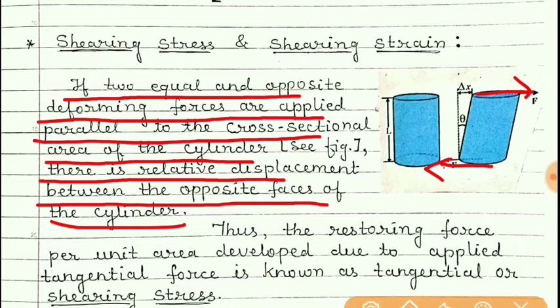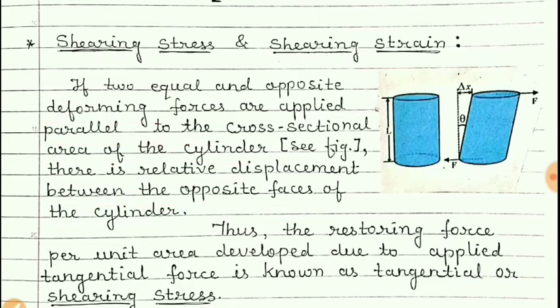And so now these faces, earlier they were in this way, that is along this line, but now these faces they were displaced. Now there is distance of delta x between these two faces, and so we can say that the shape has been changed.